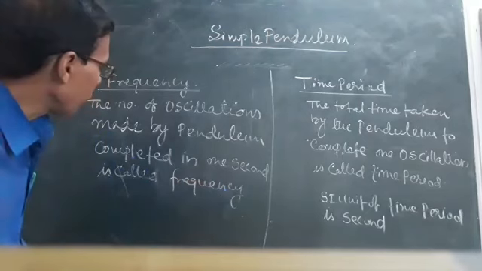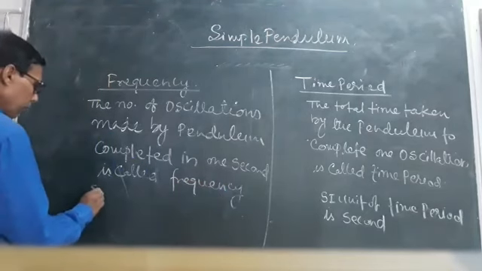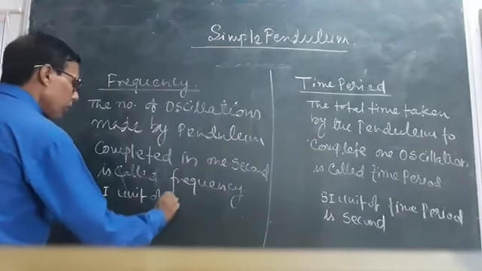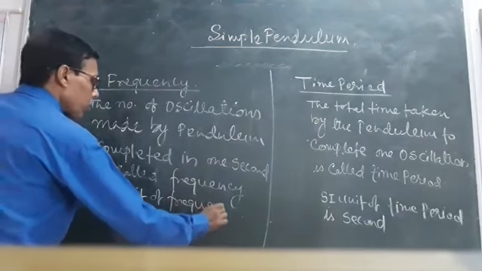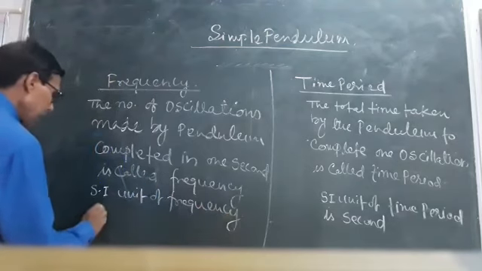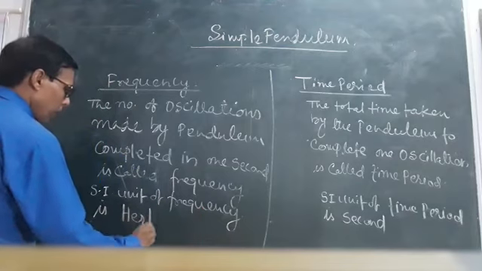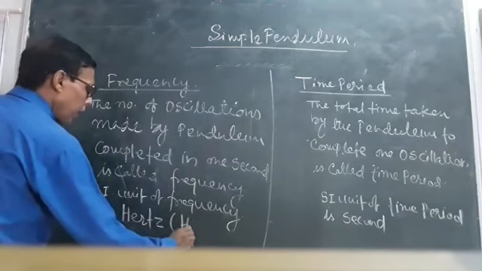What is the SI unit of frequency? The SI unit of frequency is hertz, or in symbol Hz.